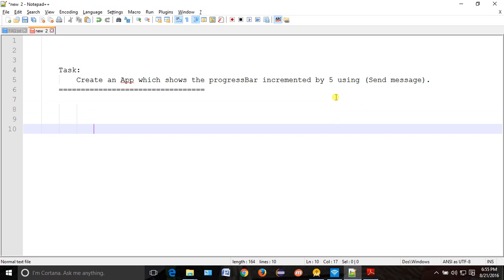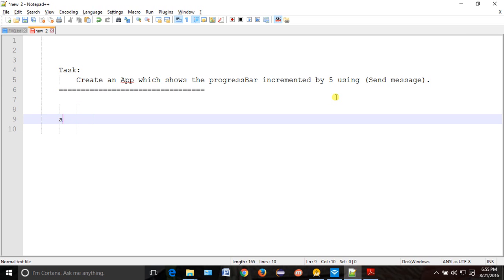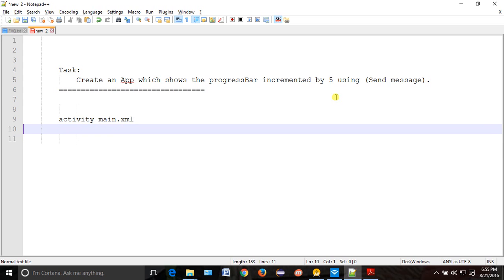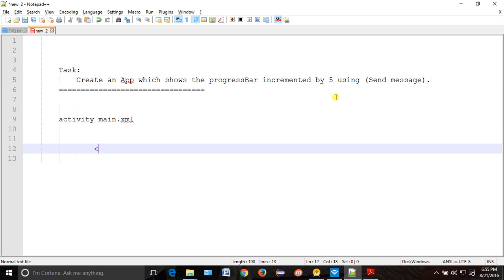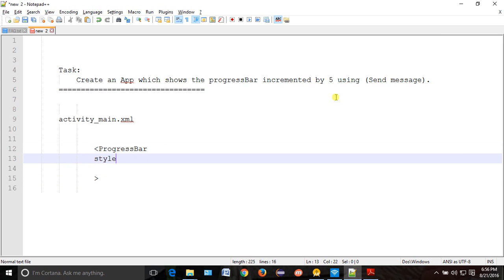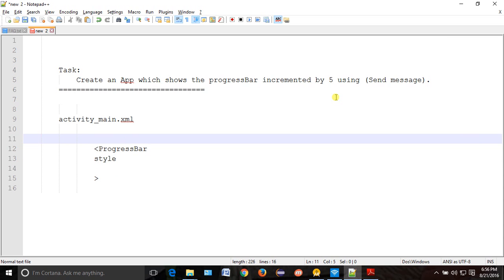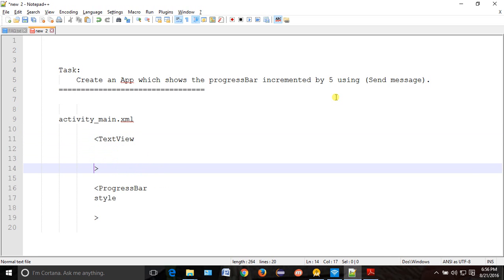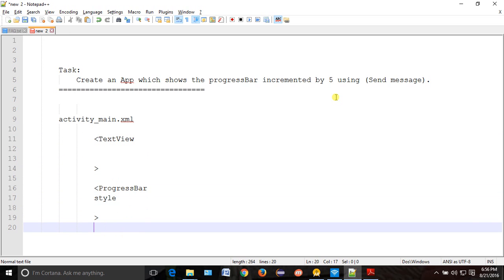So how will you start this task? Always we start from our XML. So I'll go to my activity_main.xml. We will create the progress bar here, and we will use all the style and whatever things we need. If you want to show the progress, you can have a text view also here, which will show us the progress. So our view is done.